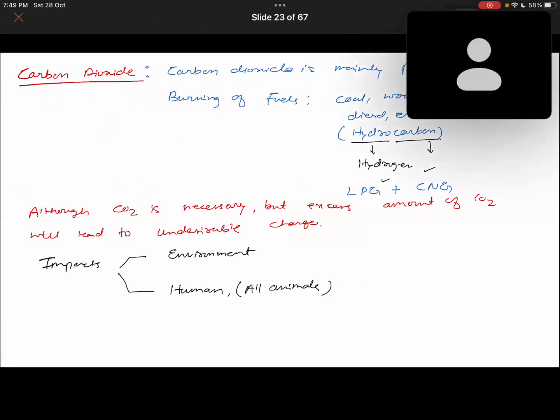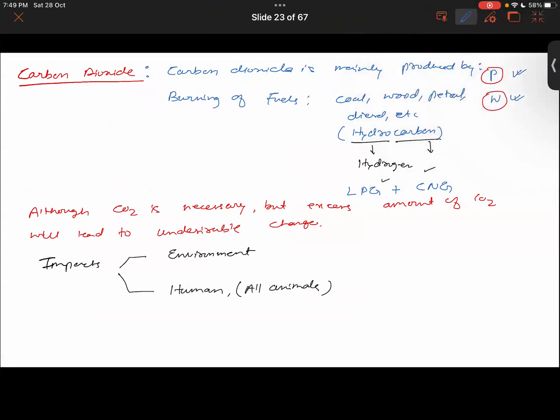Okay, so we were talking about carbon dioxide and its impacts. Talking about the environment, as you say, it leads to the greenhouse effect. So what is the greenhouse effect? Arham, what do you understand by it?